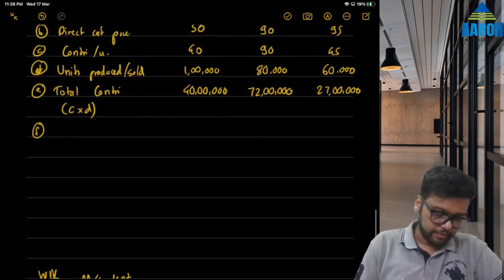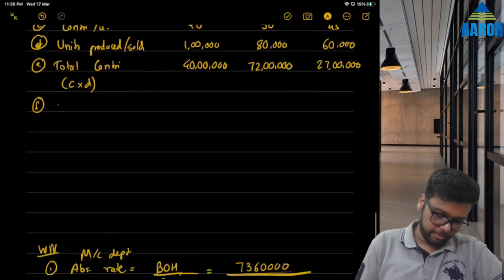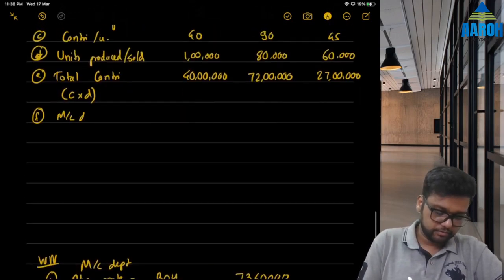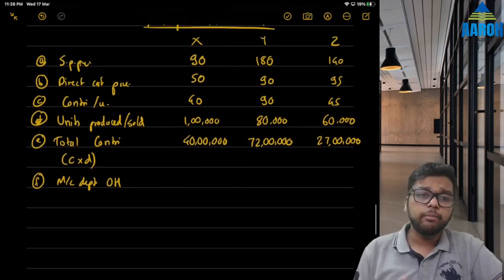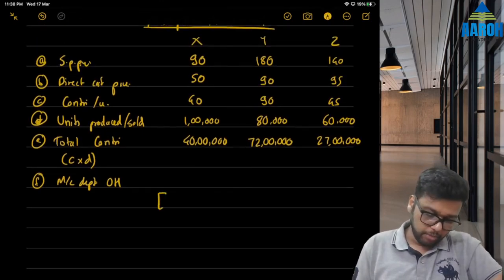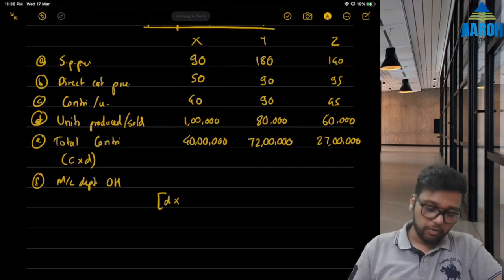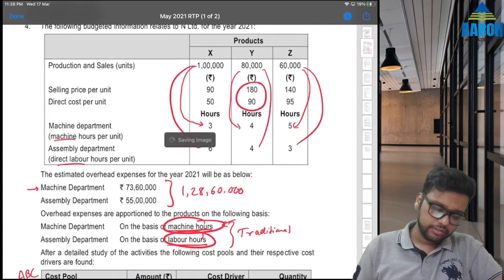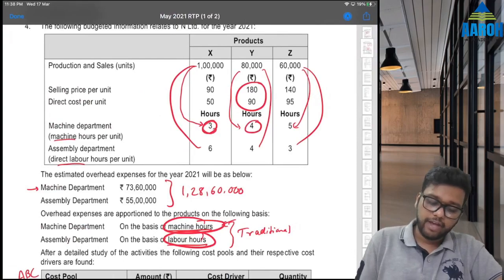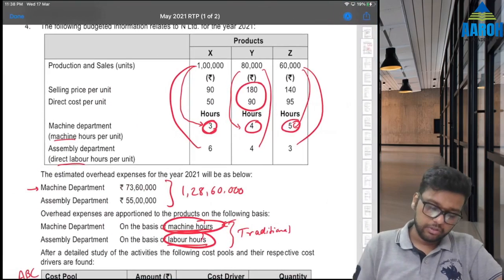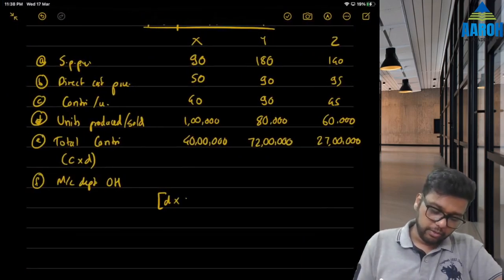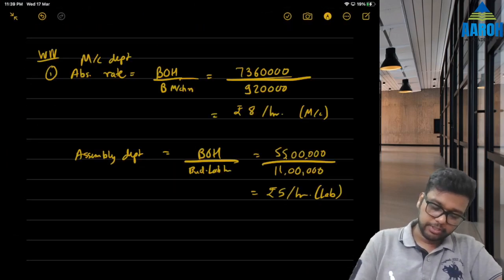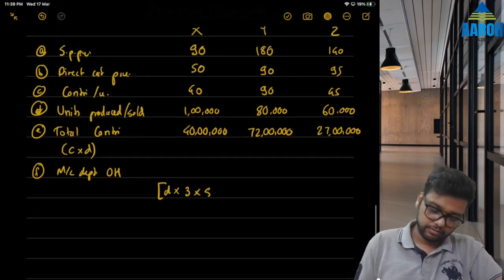So point number F, let's write machine department overheads. Now what will it be for X? Understand, it will be number of units into how many hours are taken per unit? 3 hours, right? For X we need 3 hours here, for Y 4 and for Z 5. So 1 lakh units into 3 hours into absorption rate of 8.